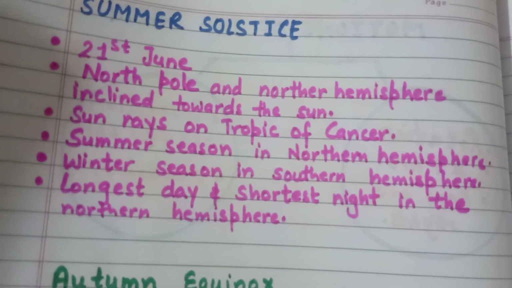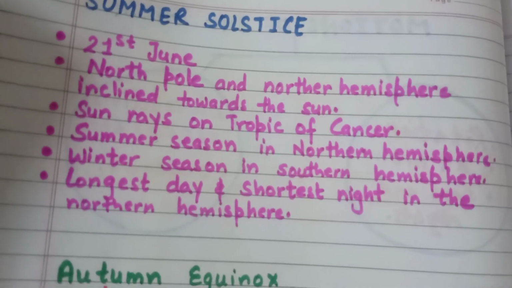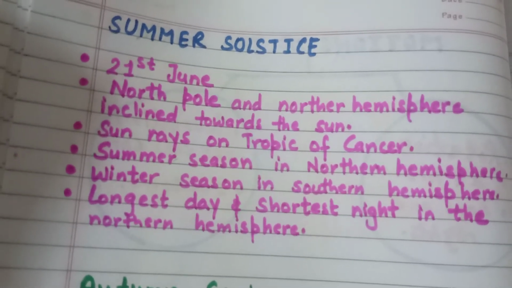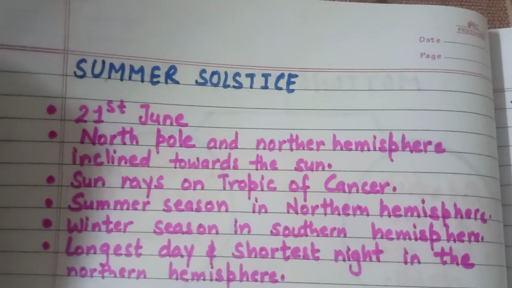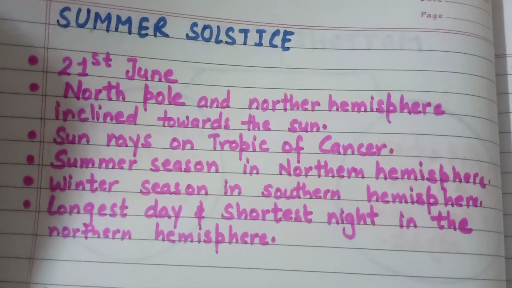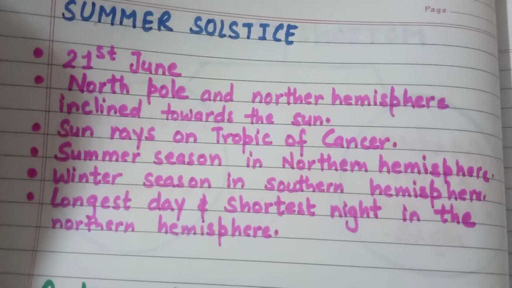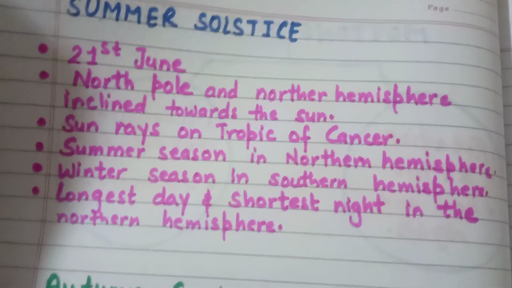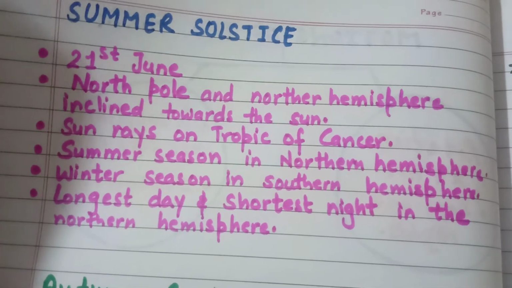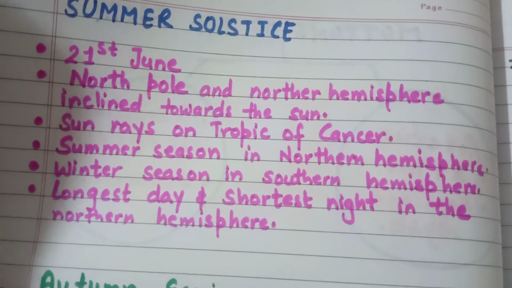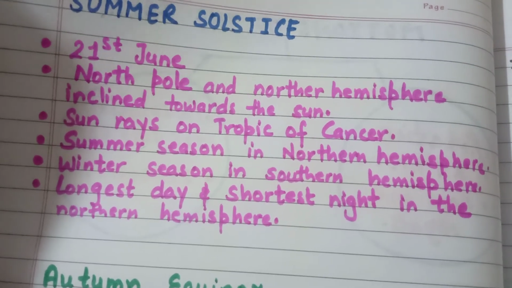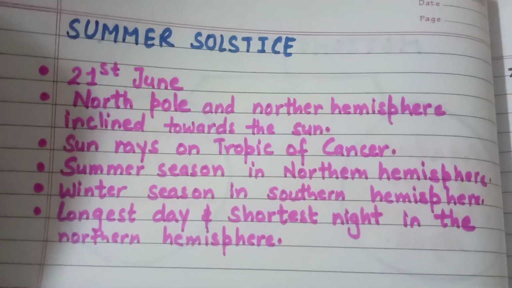In the northern hemisphere, it is the longest day and shortest night, while in the southern hemisphere, it is the shortest day and longest night. From the Arctic Circle to the North Pole, the whole area experiences sunshine for 24 hours. This is known as the phenomenon of midnight sun. The countries of Norway and Sweden experience this phenomenon. The whole area from the Antarctic Circle to the South Pole experiences darkness for 24 hours, and this position of the earth is called summer solstice.